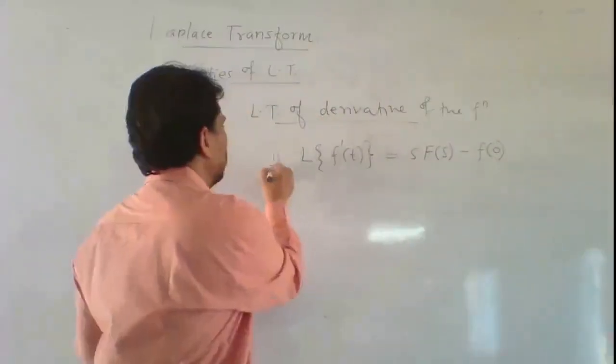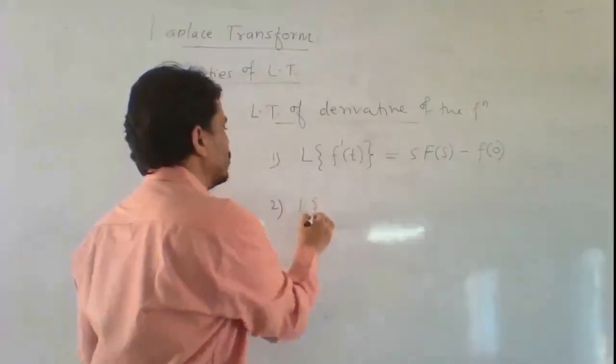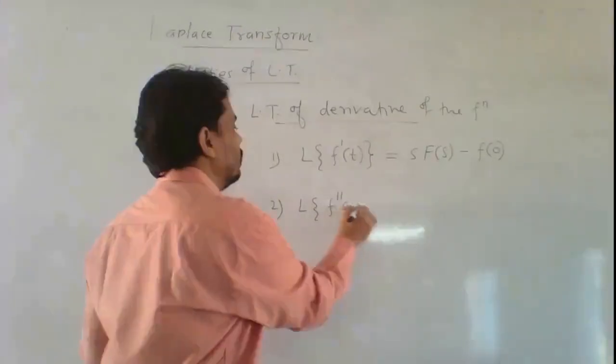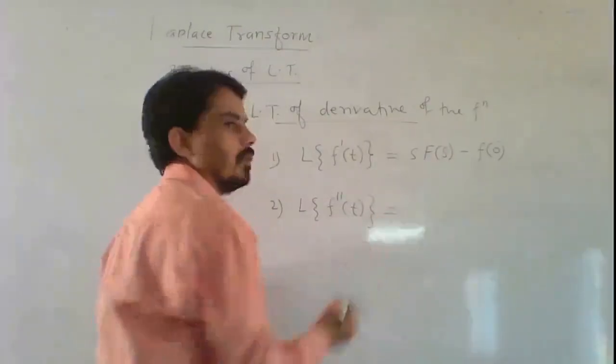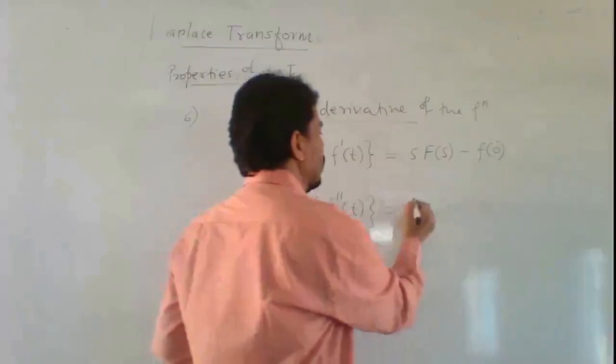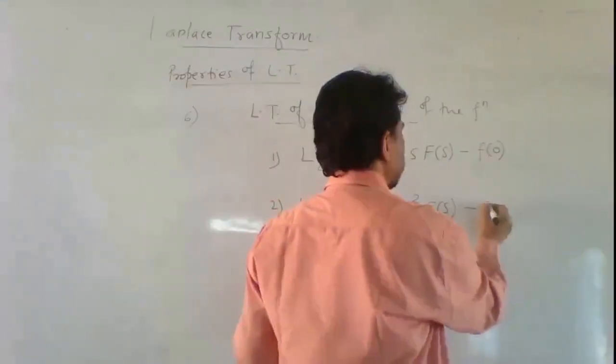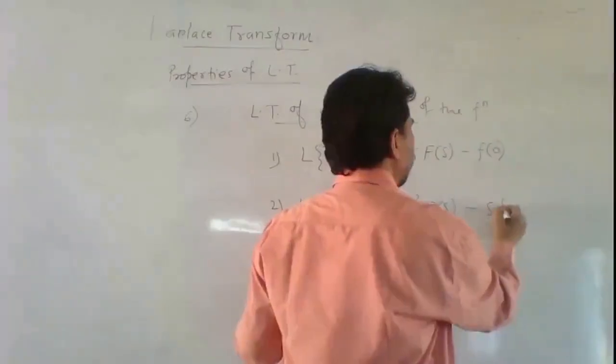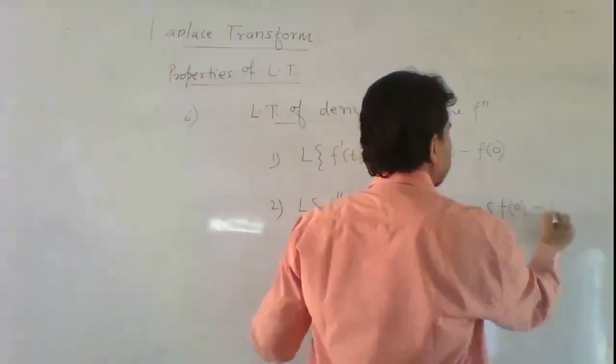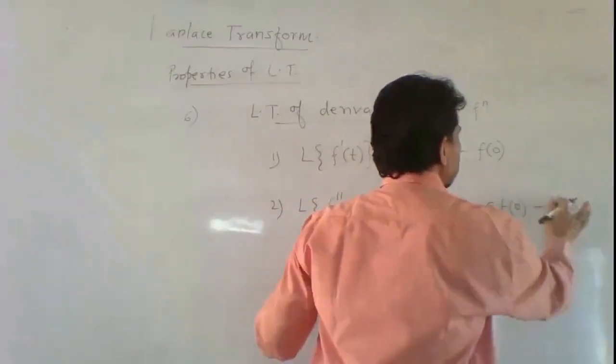Now, the Laplace transform of the second derivative of the function is equal to s square F of s minus s into f of 0 minus f dash 0.